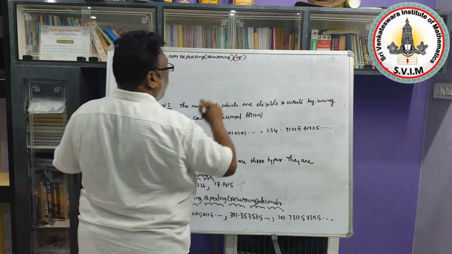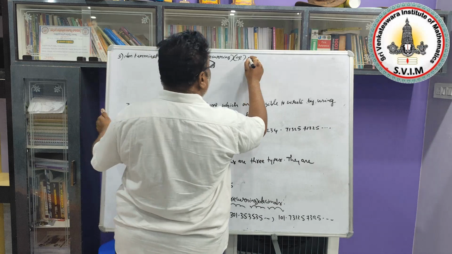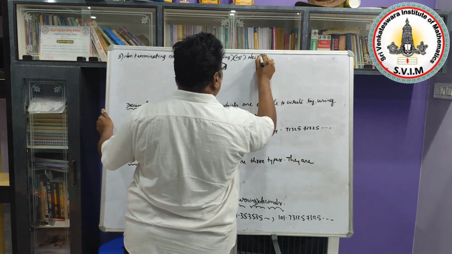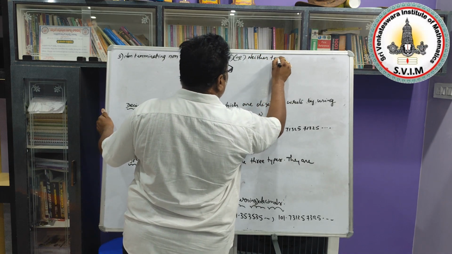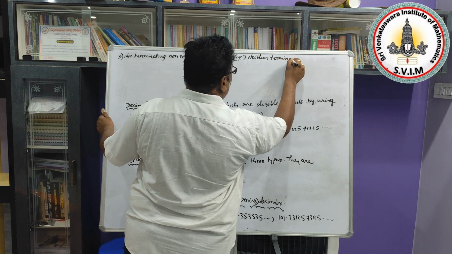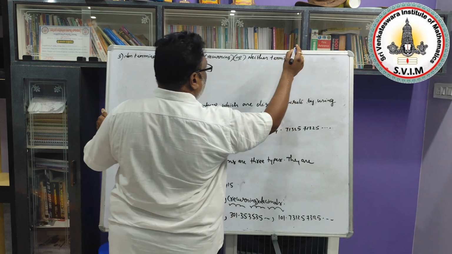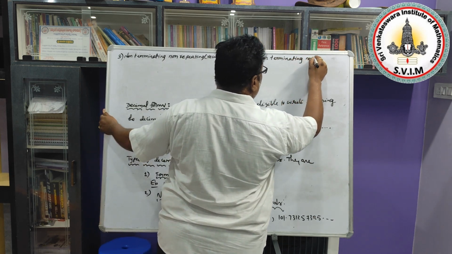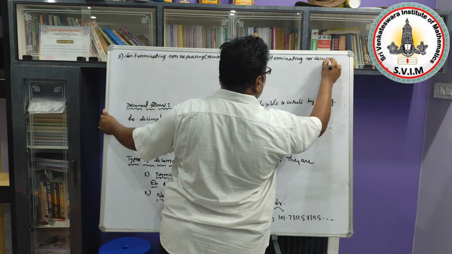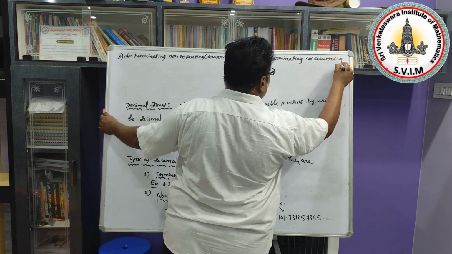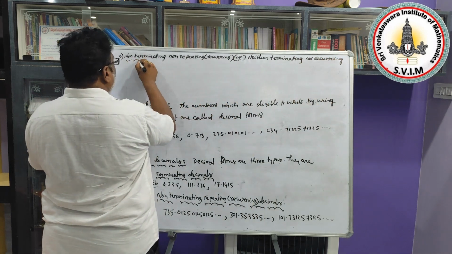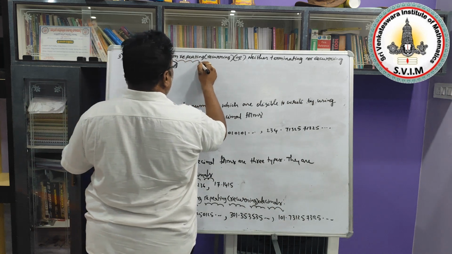In this way you can also write this type: neither terminating nor recurring. That's all.